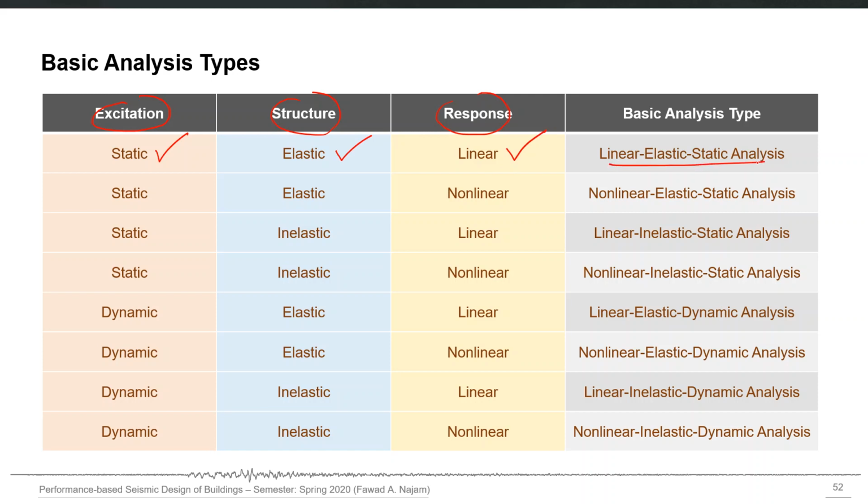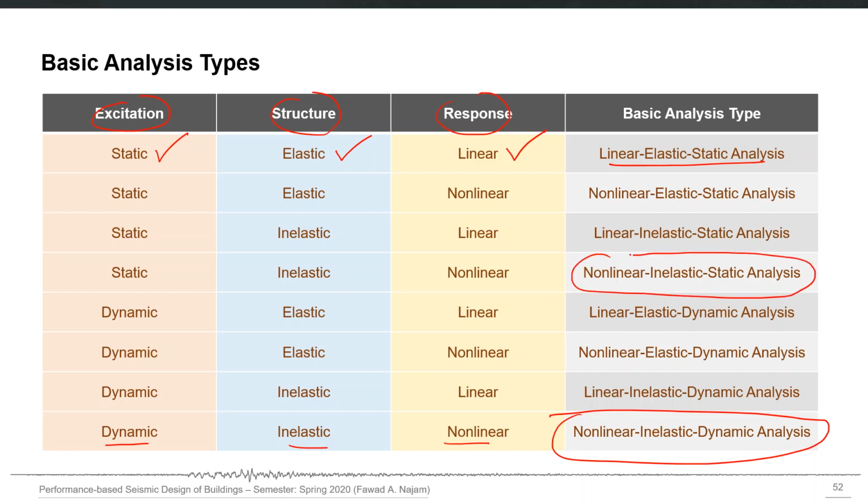And on the other extreme, you have dynamic inelastic nonlinear analysis. This is the true nonlinear dynamic analysis. In between also you may have different types. For example, this one is the nonlinear inelastic static analysis, the nonlinear static procedure or pushover analysis, or this one is the simple linear static procedure. So depending upon the structural behavior, the analysis type will be different.